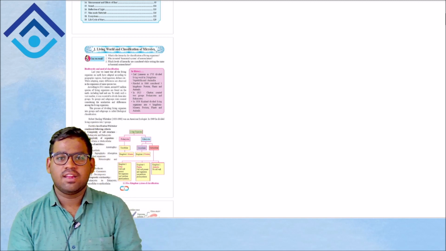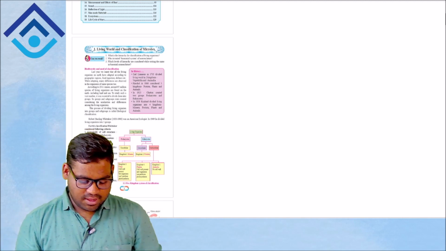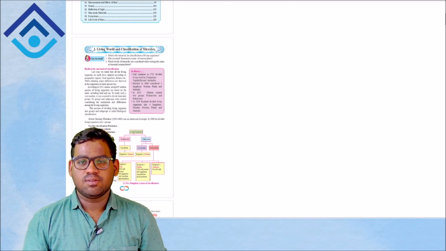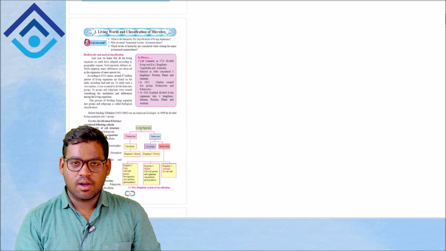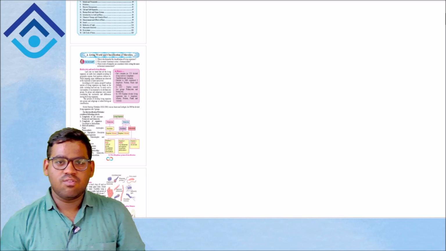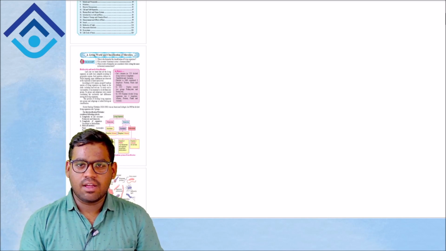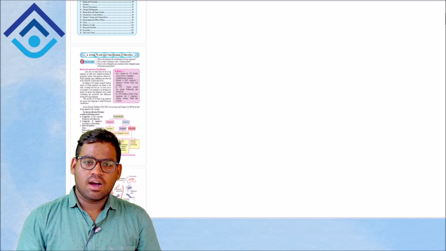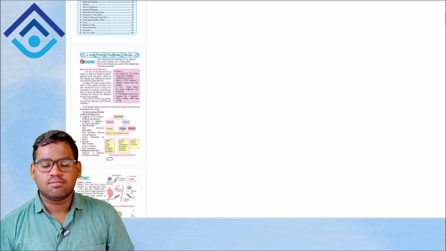Welcome to the first lecture of biology from your 8th standard, that is Maharashtra State Board. Today we'll be looking at our first chapter, that is living world classification of microbes. Before jumping on to the chapter, let me clear the concept of what living organisms are. Living organisms are all the organisms which you will find in your surroundings, like bacteria, viruses, plants, animals, humans. All these are considered living organisms. Majorly we'll be studying the classification of microbes in this particular chapter.